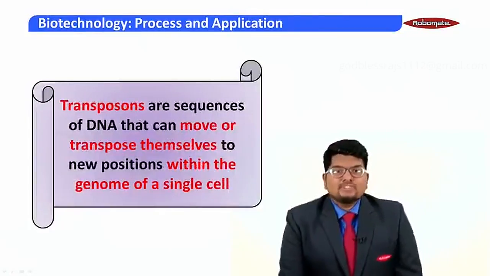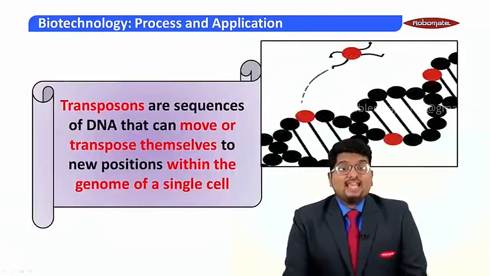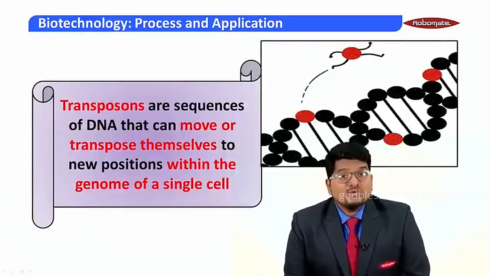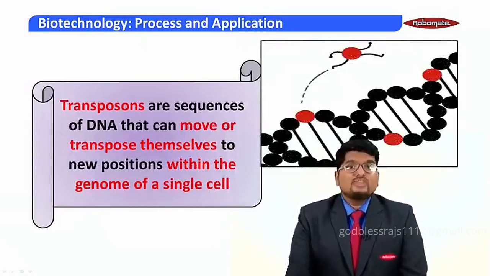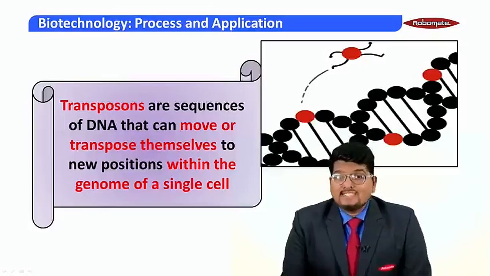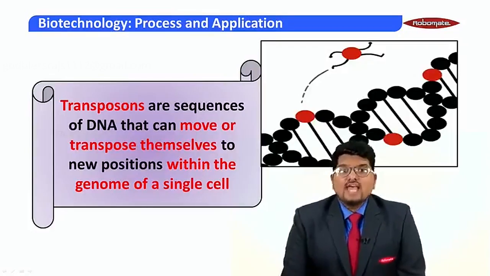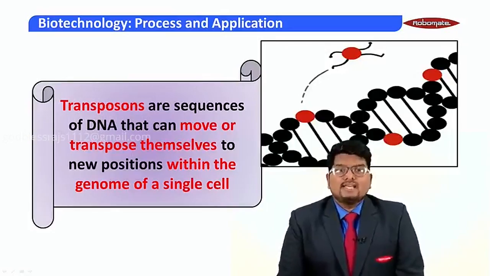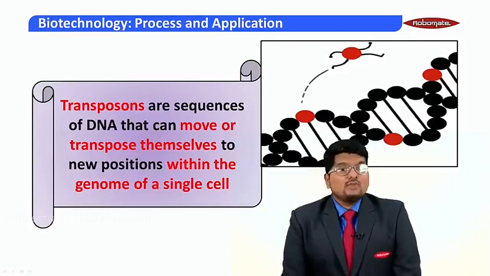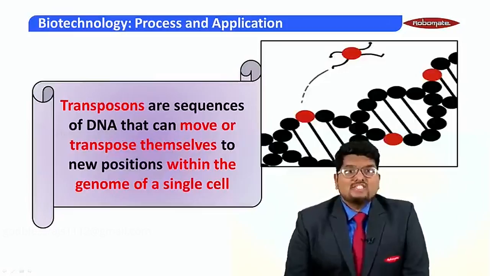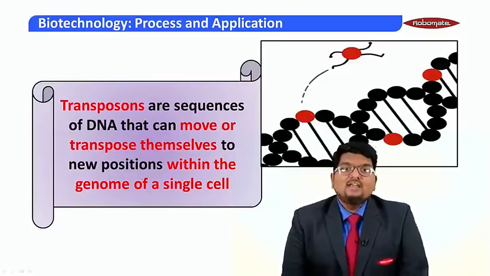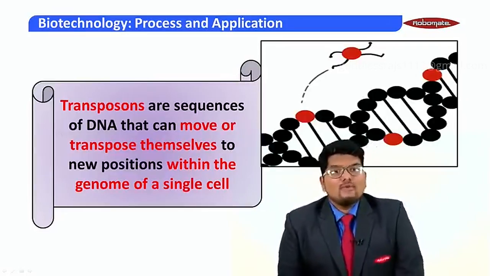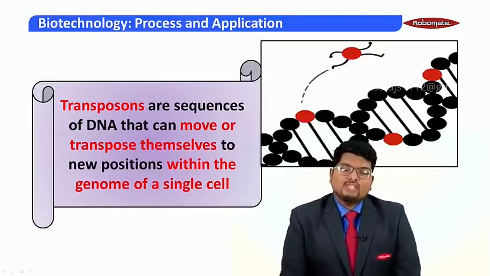So transposons are sequences of DNA that can move or transpose themselves to new positions within the genome of a single cell. So transposons have the capability of changing their places in the DNA or the genome, and these changes can create certain differences in the phenotype or the genotype of the organism.